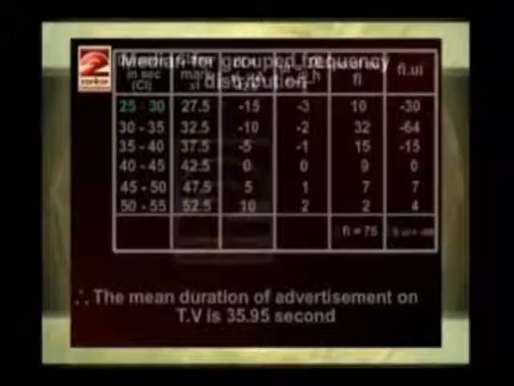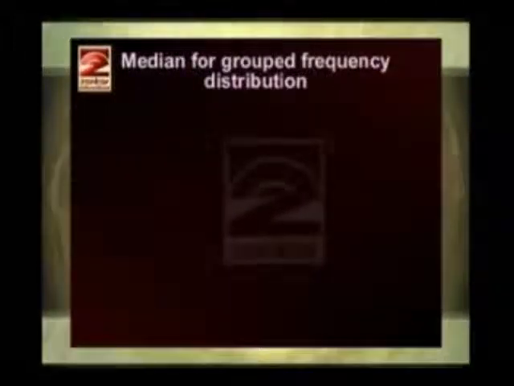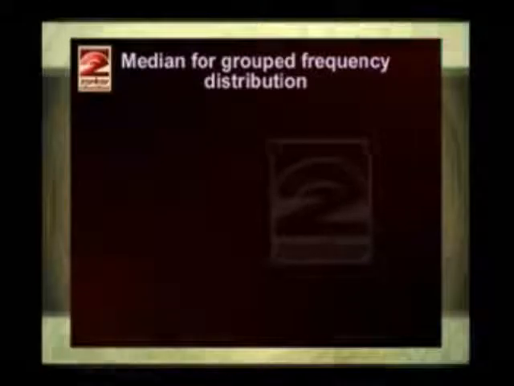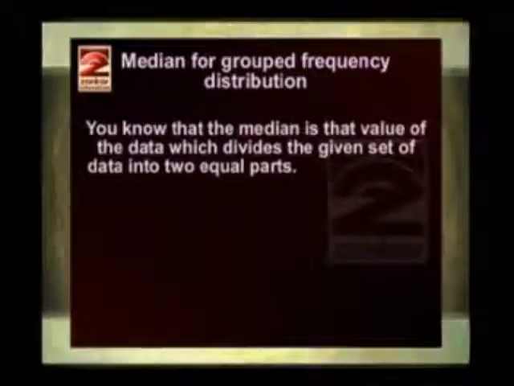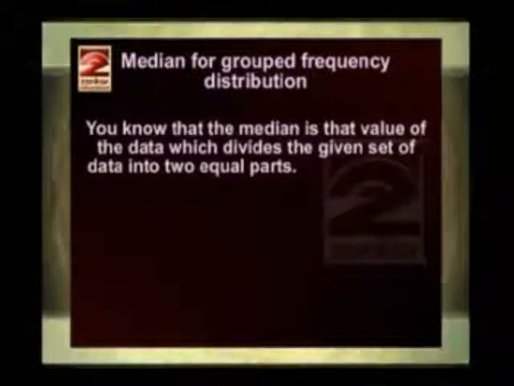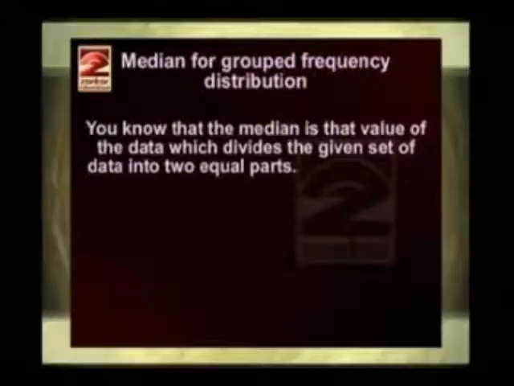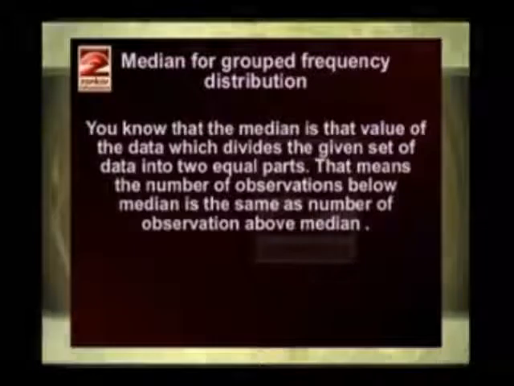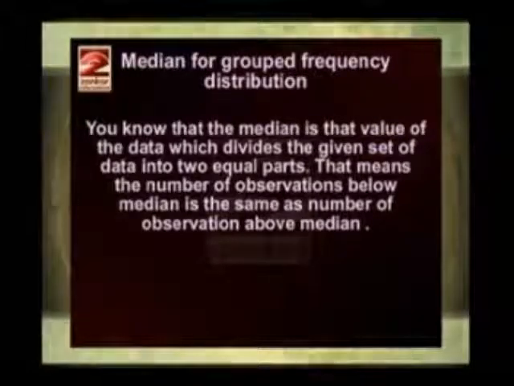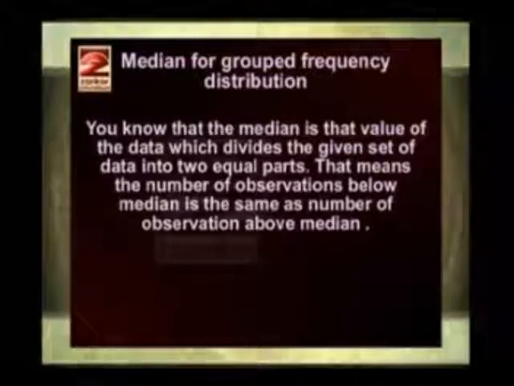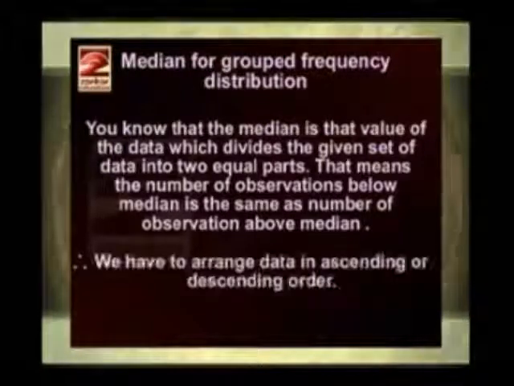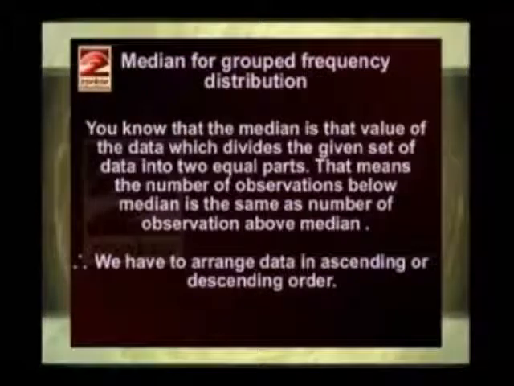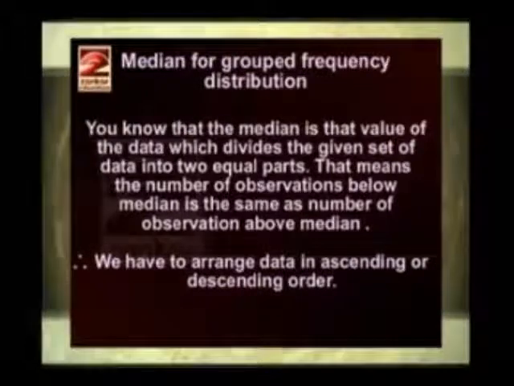Now we'll find out the median for grouped frequency distribution. You know that the median is the value of the data which divides the given set of data into two equal parts. That means the number of observations below the median is the same as the number of observations above the median, and therefore we have to arrange the data in ascending or descending order.